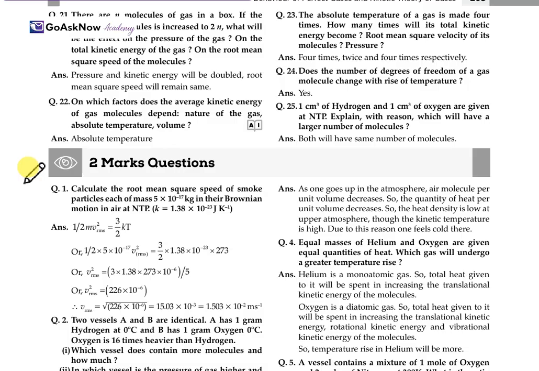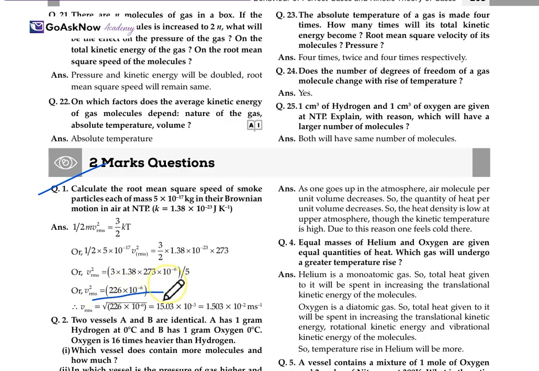Let's move forward with the 2 marks questions. Calculate the root mean square velocity of the smoke particle; the value is given, and the Brownian motion at NTP, k is given. So we know the equation, which is half m v rms square is equal to 3 by 2 kT. We'll substitute all the values and keep v rms on one side, as we have to find the root mean square velocity.